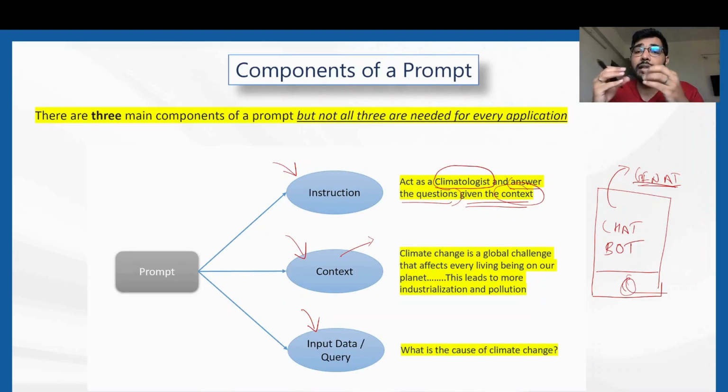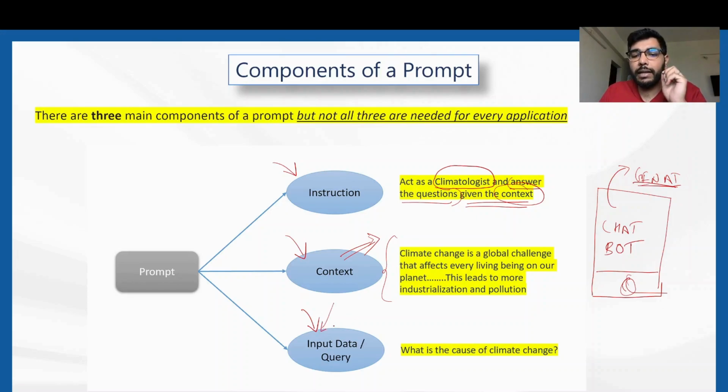You want the model to answer any questions related to climate change in that chatbot with respect to only this document. Only this document should be referenced to answer any question asked by the user in the chatbot. This is what the context is: that specific document you are asking the model to answer questions from.